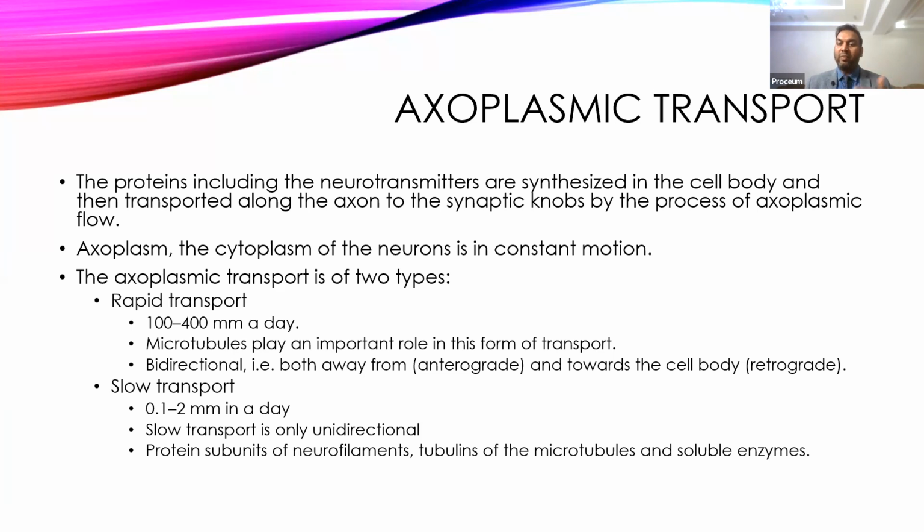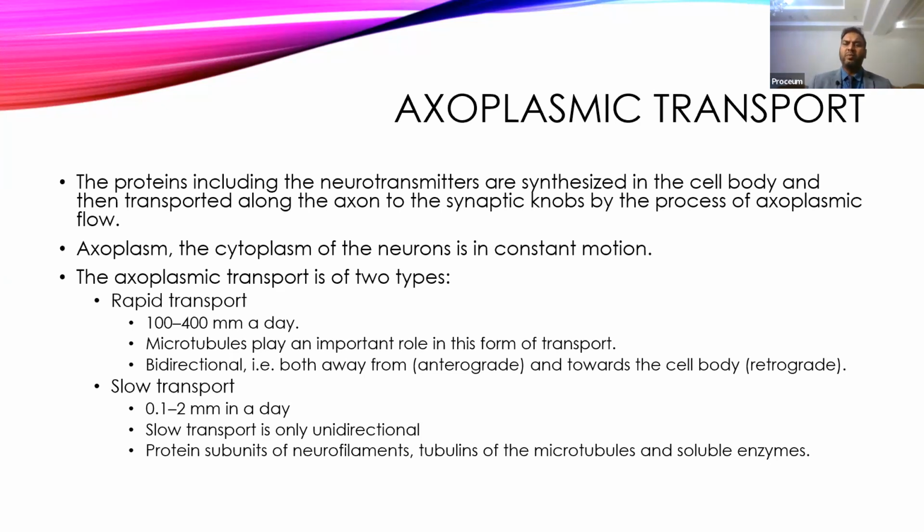It will supply new organelles like mitochondria, and they keep on going to the axon terminals and try to maintain or repair the axon when damage and small injuries occur.